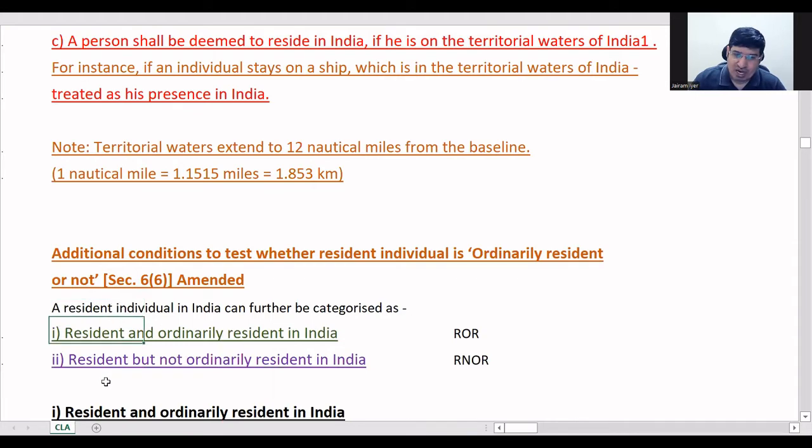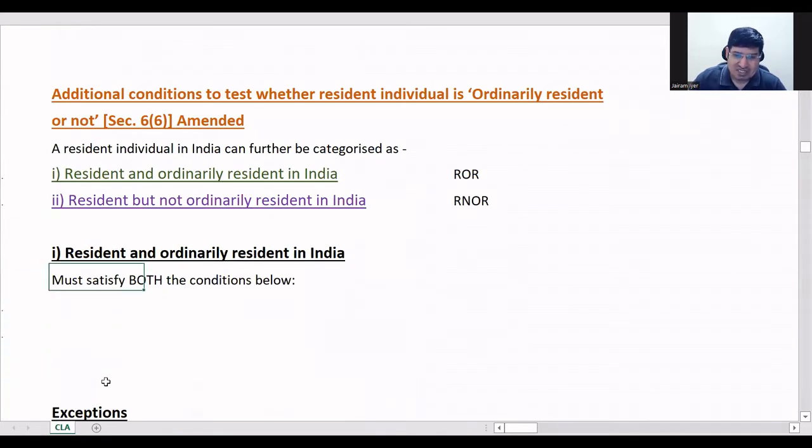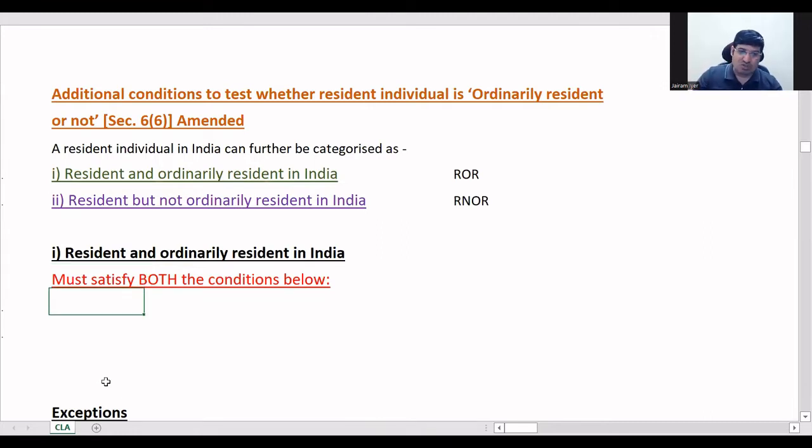Now there can be two: ROR and RNOR. For ROR, he must satisfy both conditions below. Remember, in basic conditions it was "or", it's not cumulative; either first one or second one you can satisfy. Here, both you must satisfy.